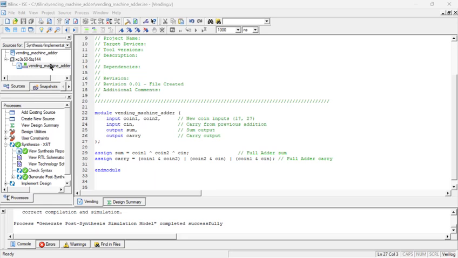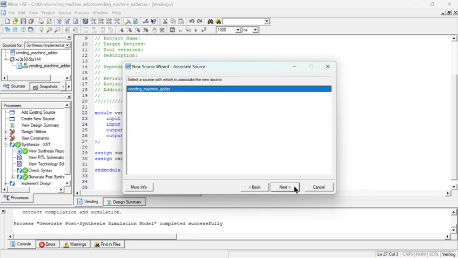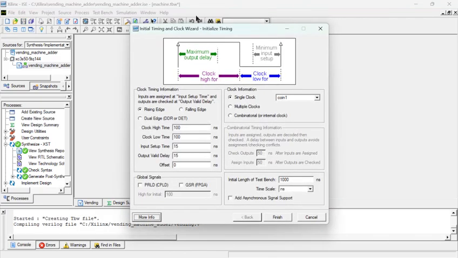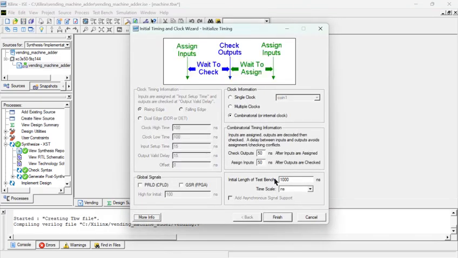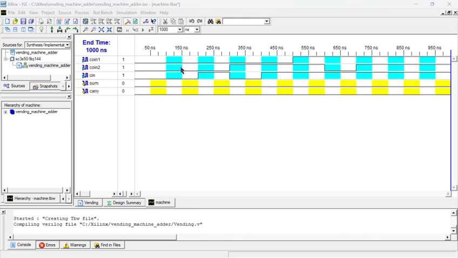Now click on this new source. Select test bench waveform. Give a name, machine, for it. Click on the next option. Finish. Select combinational for internal. Finish it. Here you can give your inputs. Now I am giving the inputs here.